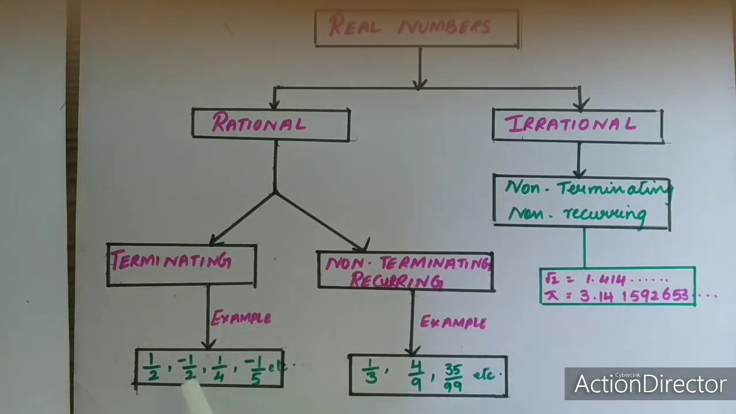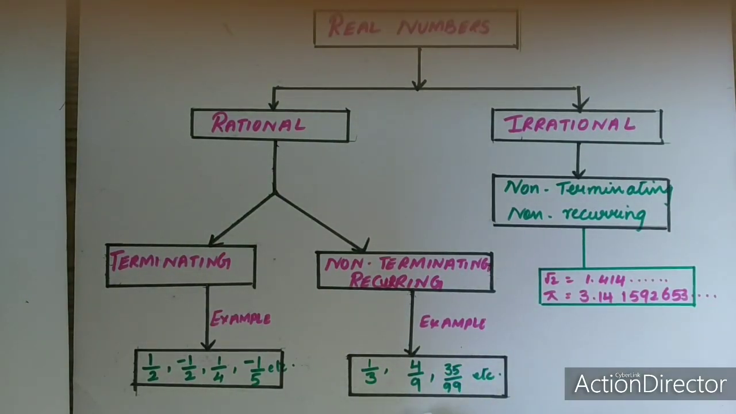Terminating rational numbers, examples: 1 by 2, minus 1 by 2, 1 by 4, minus 1 by 4, etc. What is a non-terminating recurring rational number? An example is 1 by 3. If you divide 1 by 3, you will see the answer as 0.3333, that is, 3 is getting repeated again and again. So you call that number recurring, and also it is not terminating. So you call it a non-terminating recurring rational number.